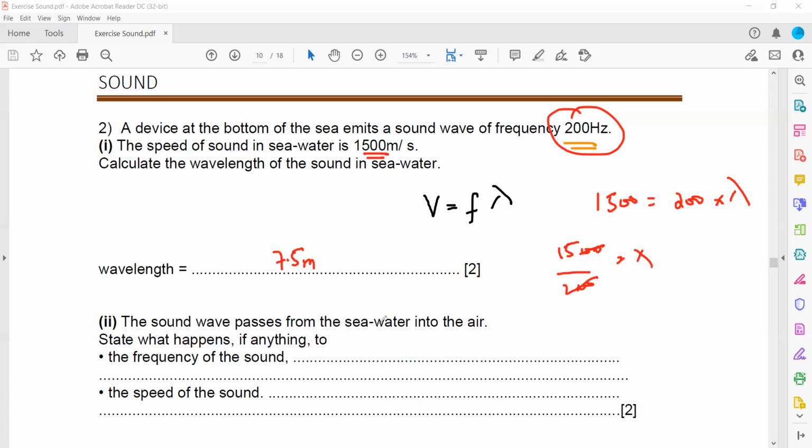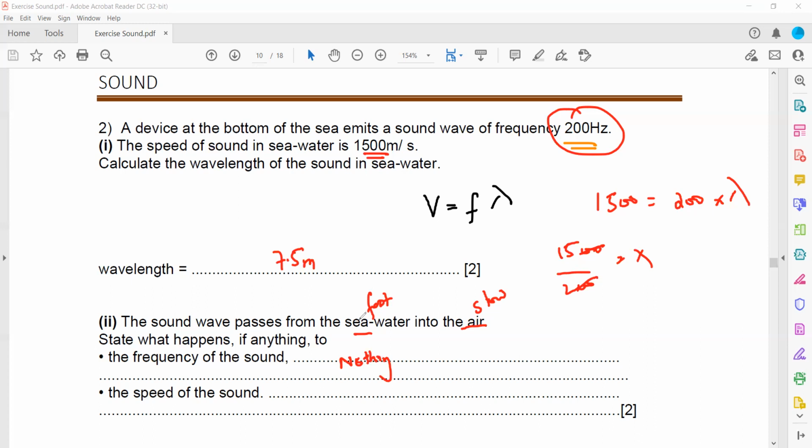The sound wave passes from seawater into air. So in seawater, the sound travels faster. In air, the sound travels slower. So here the speed is fast and then speed decreases. State what happens, if anything, to the frequency. Frequency never changes, nothing will happen.